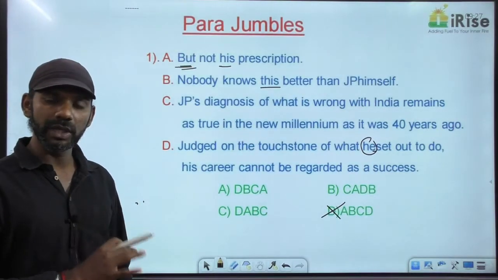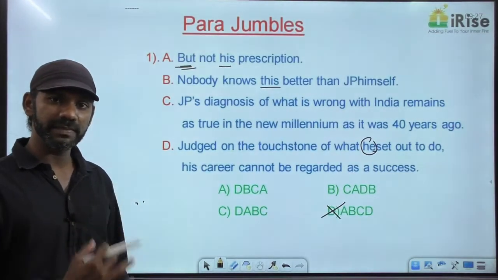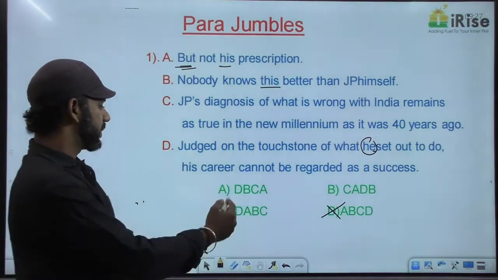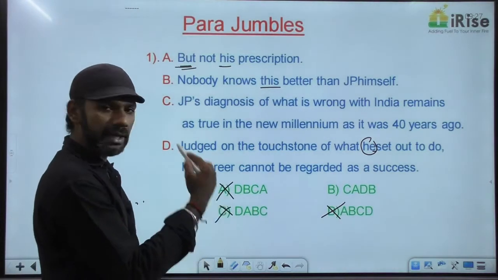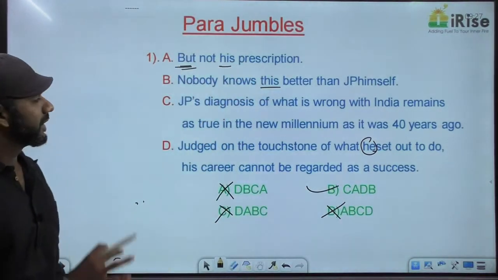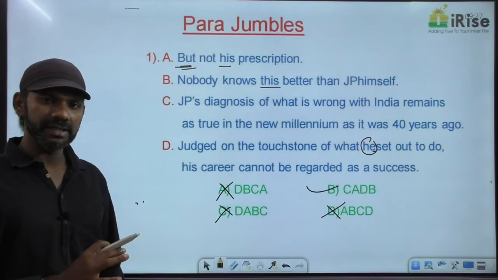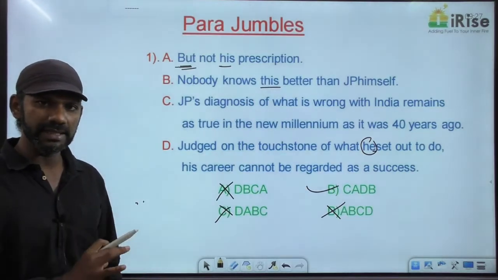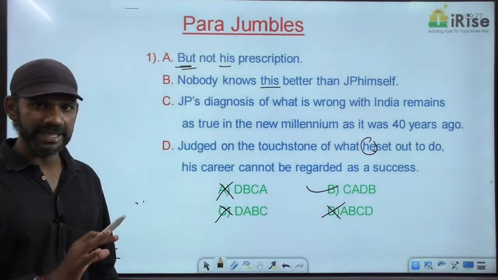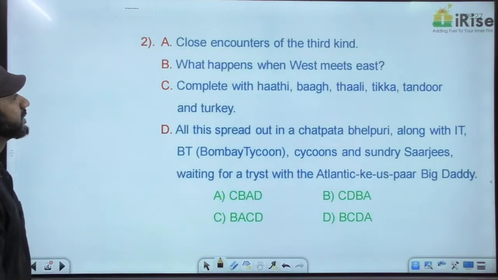He is a pronoun. Immediately before the sentence, there must be a sentence containing a noun. So the paragraph cannot start with D. Based on that, A and C are eliminated. The answer must be option B. Clear? Instead of trying to understand the meanings of the sentences, we eliminated options and got the answer based only on the concepts we discussed in the basics part. Getting it? Come to the next one.